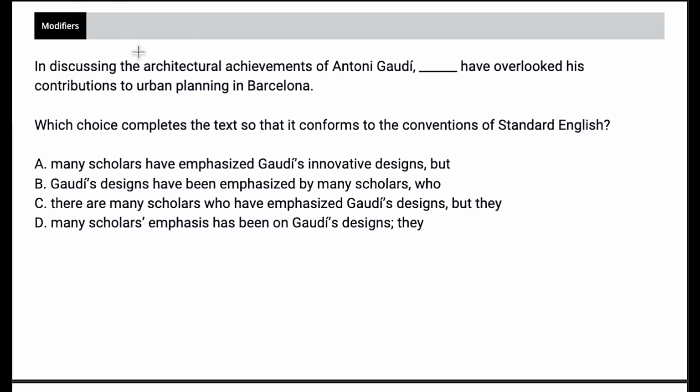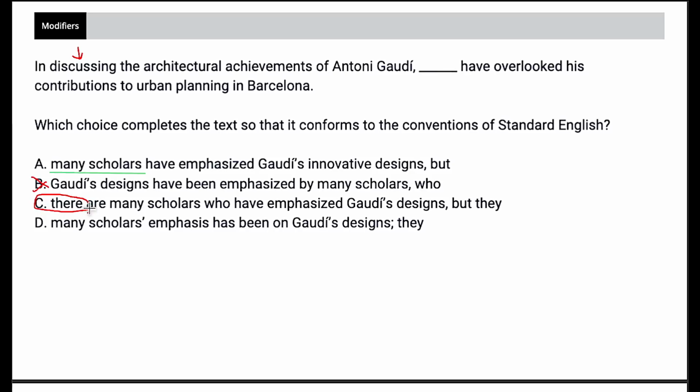So a little trick that I like to do is to sort of make a sentence with the answers. Since we have discussing, I'm going to say was discussing the achievements or were discussing the achievements. So for choice A, we would have many scholars were discussing the architectural achievements. That would work, right? It makes sense that people would be discussing achievements. Choice B, Gaudi's designs were discussing the architectural achievements. That does not work. Designs can't talk, so they certainly can't discuss. B does not work.